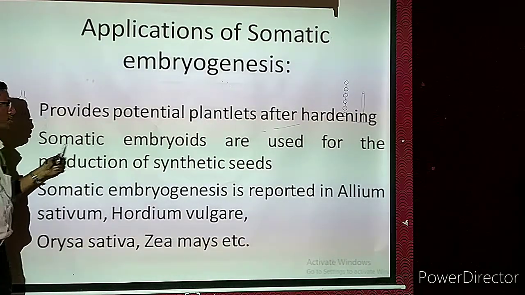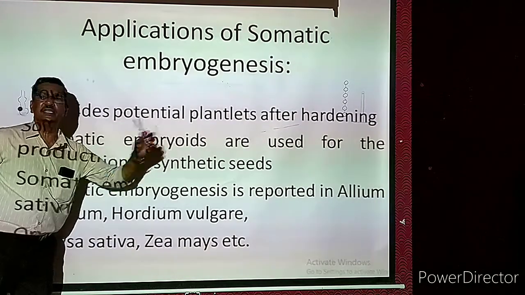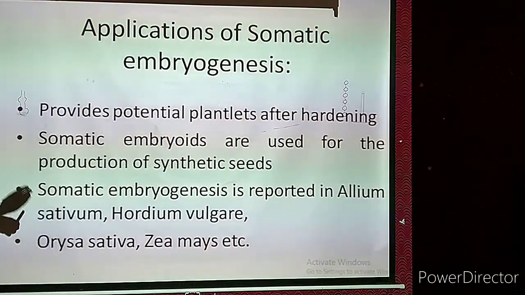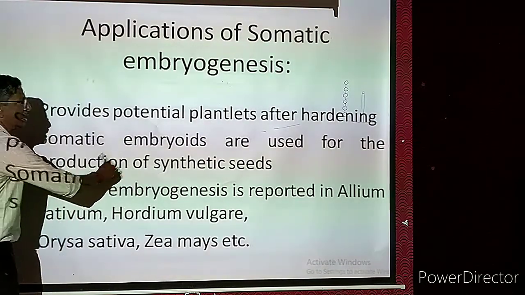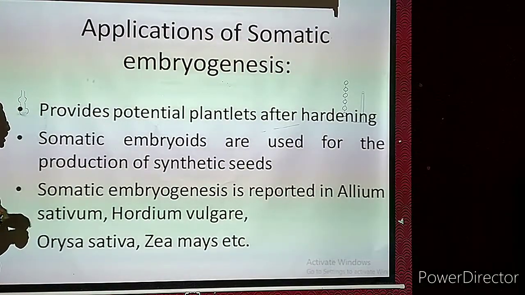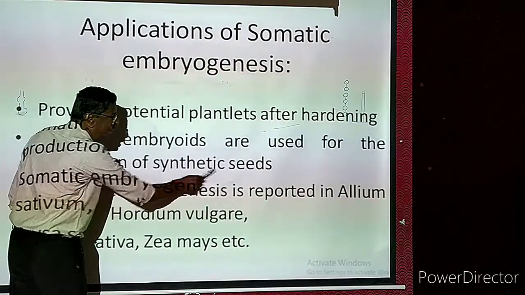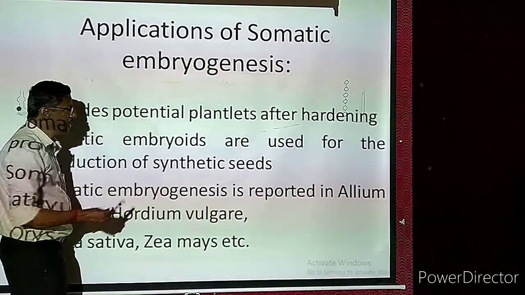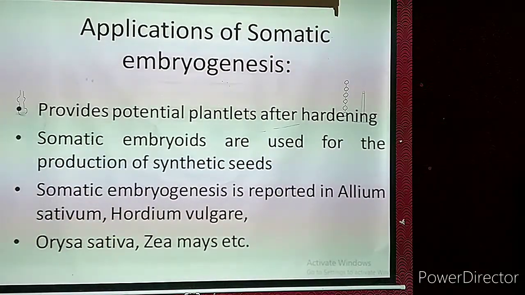The next one, somatic embryoids are used for the production of synthetic seeds. Now, we are saying that callus pieces, everything, can give synthetic seeds. Okay, the plantlets are growing, attaining maturity, they produce flowers, they produce fruits, and in those the seeds are there. The seeds are not coming from a natural plant, they come from the technical plant, so we call them synthetic seeds.